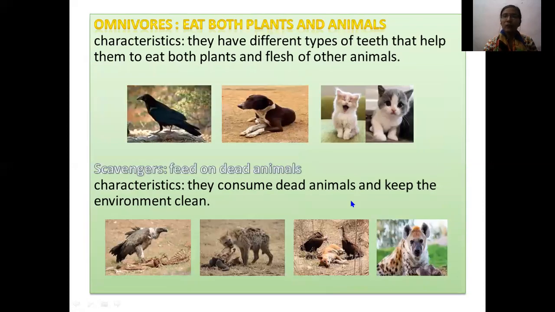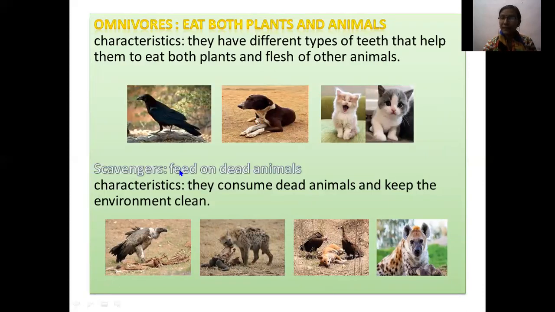Now the next one is omnivores. Omnivores, as you know, depend on both plants as well as the flesh of other animals. So they have specific teeth by which they can feed on both kinds of food items, such as dog and cat. The crow has a pointed beak by which it can tear the flesh of animals.